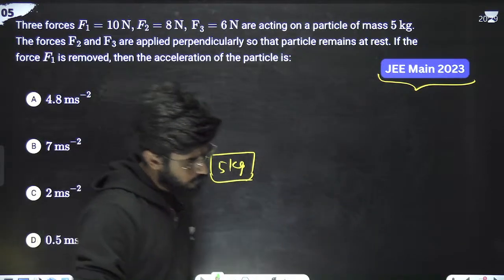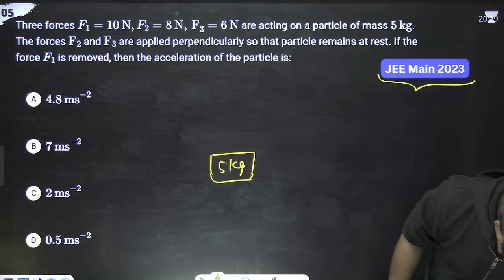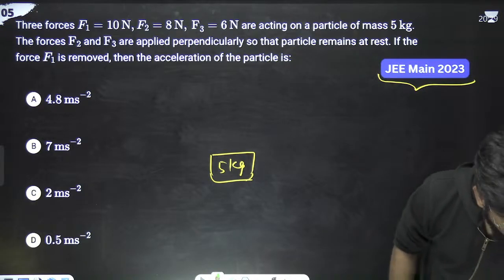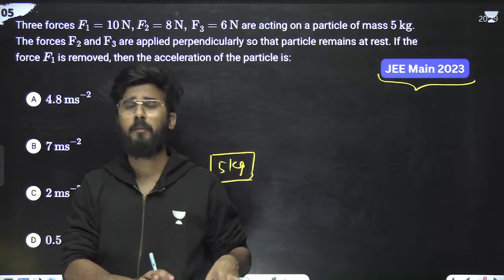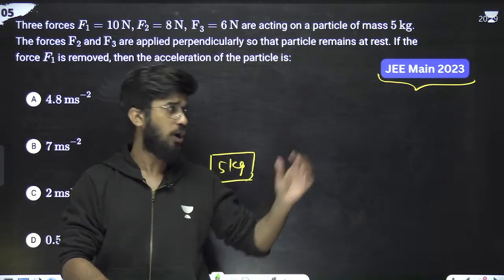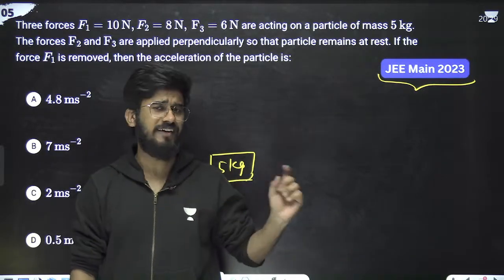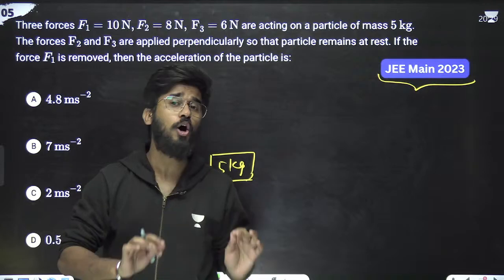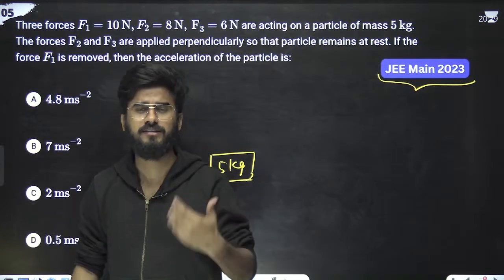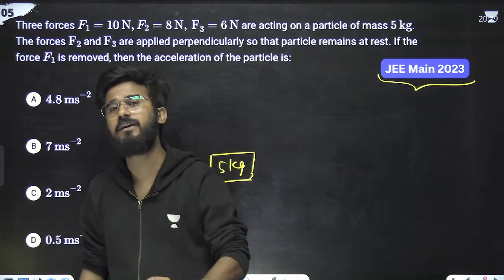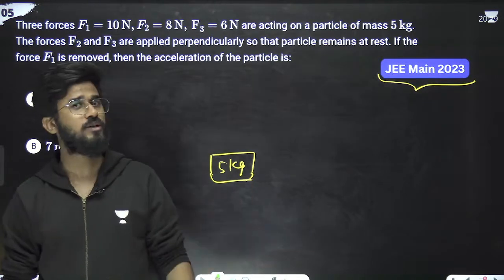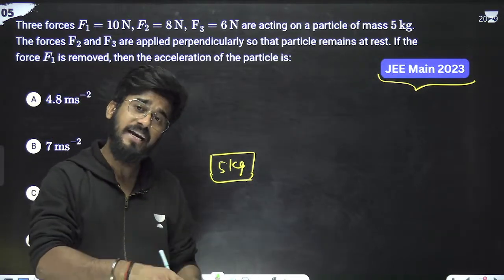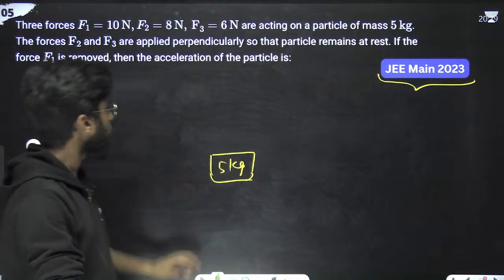If the value of g is not given, then in MCQ problems, where the options are given, you can take the value of g as 9.8. But if the options are not given, like NET problems, numerical answer type problems, please write 9.8, because there will be some numerical value you have to put. So you have to put 9.8 in numerical type problems, and in MCQ you can put 10. Okay, so this is a 5 kg.